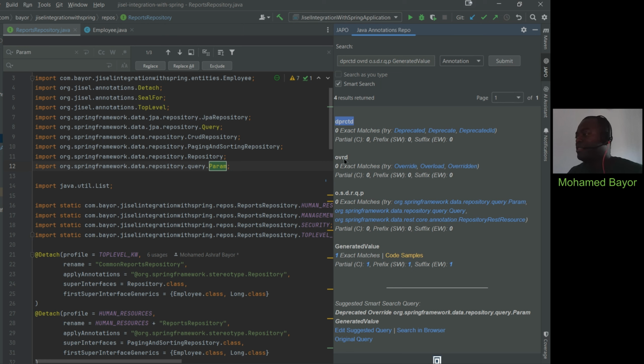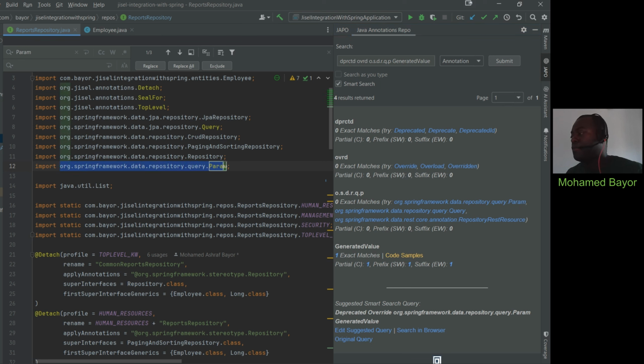When it comes to override, it performed the same thing, I would say nicely. Override, overload, and overriding. And now, when it comes to the abbreviated form we entered, it's interesting to see that it attempted to actually find exactly what we were dealing with here.